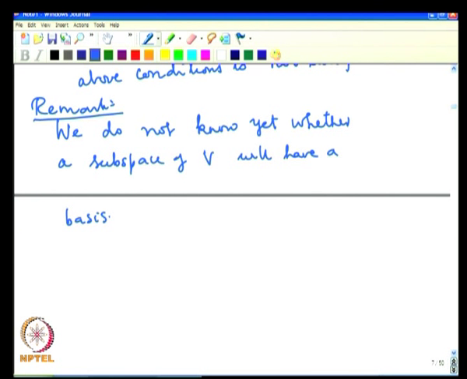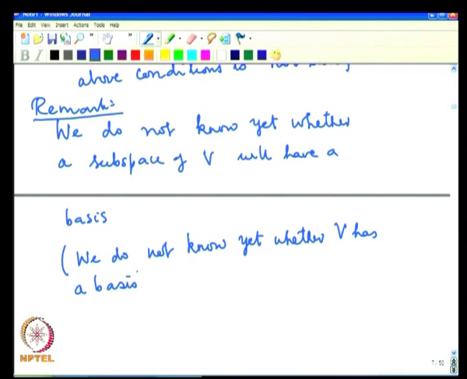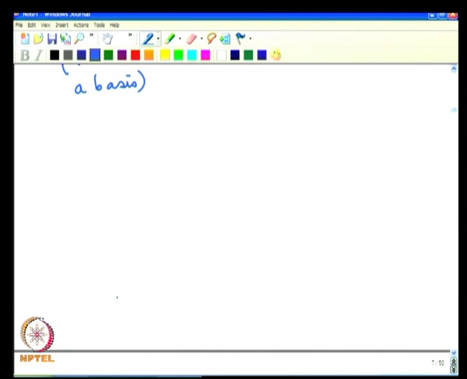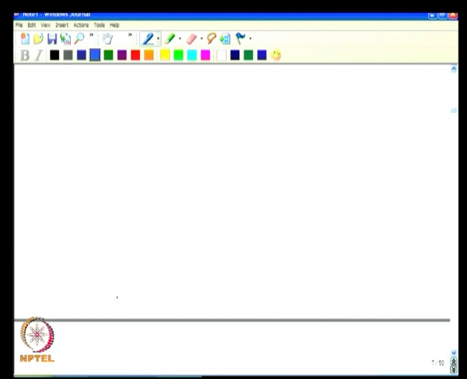Now, we must remember that V can be thought of as a subspace of itself, and therefore, we can talk of the notion of a basis for V, and therefore, we do not know yet whether V has a basis. We shall make a remark about this question a little later, but to begin with, let us look at some examples.